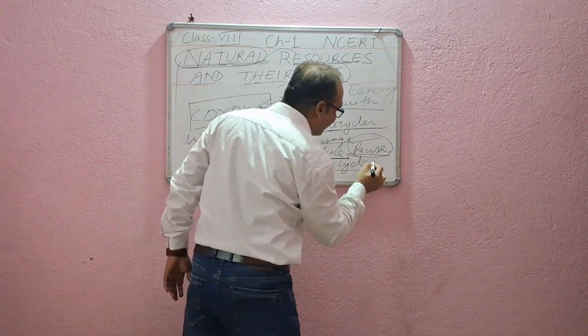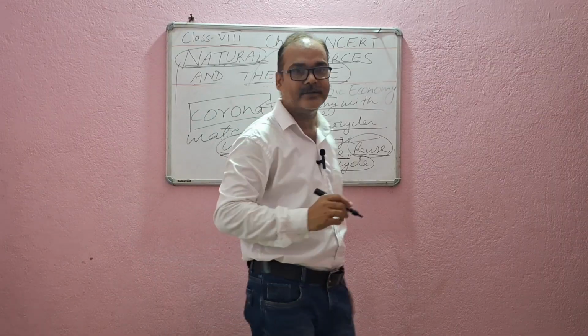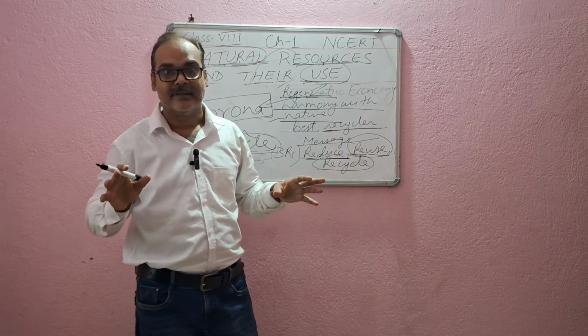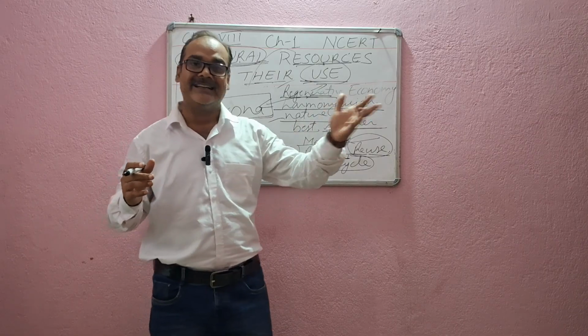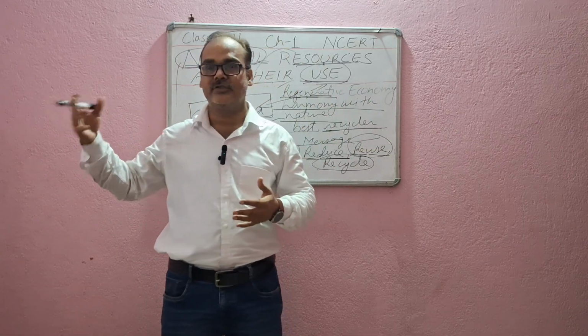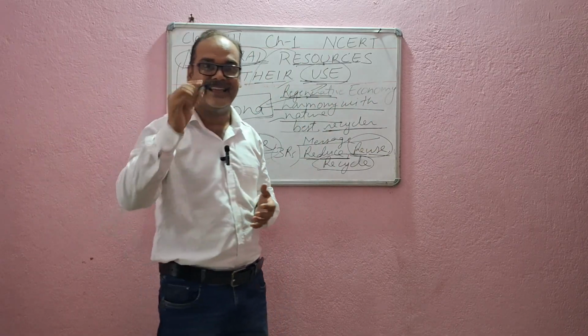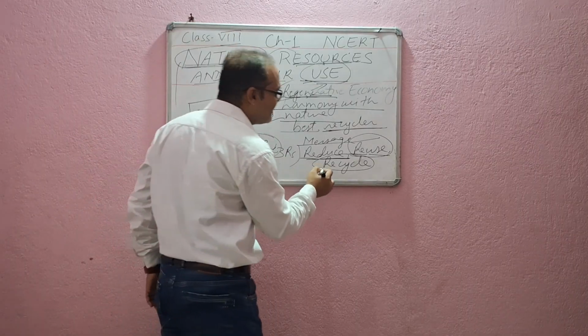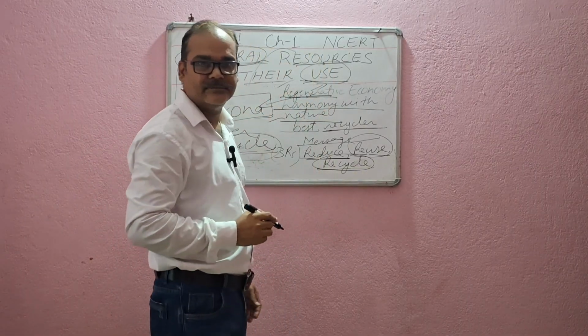Next is recycle. How are we going to do it? I think you have seen that kabadi wala, no? They collect scrap from everyone's house, from roads, from this or that place, and they give it to the factories or industries. There, all those things get recycled, right?